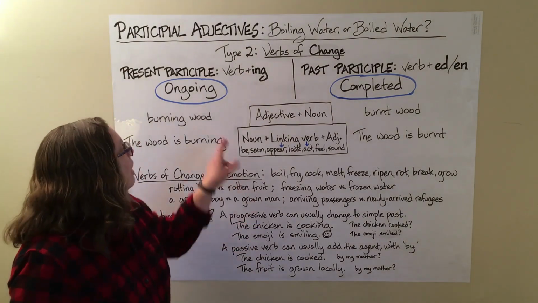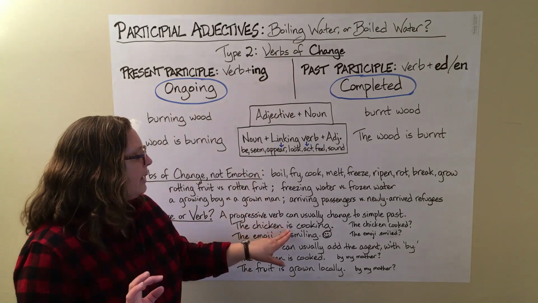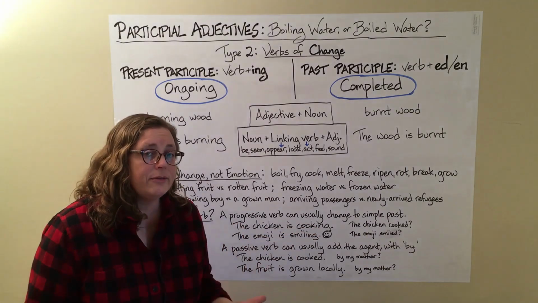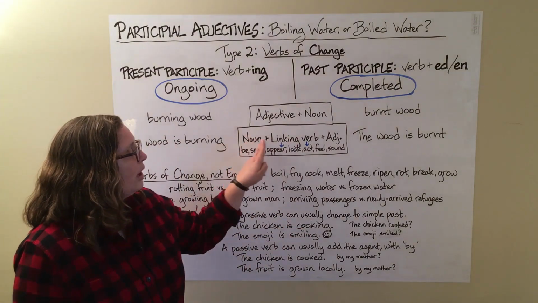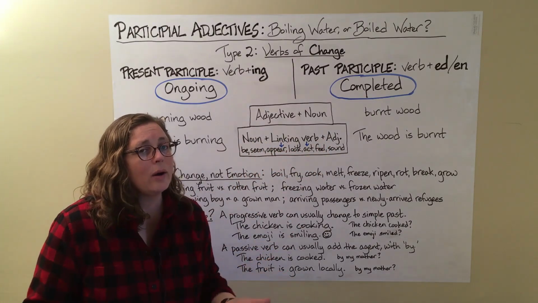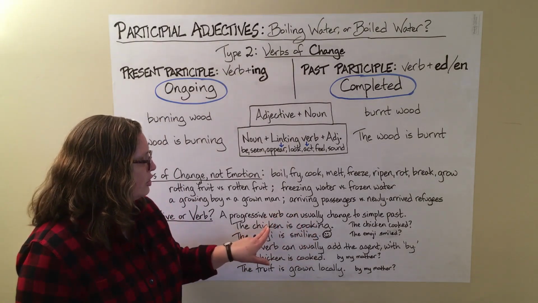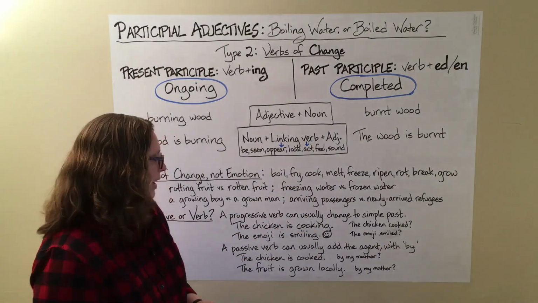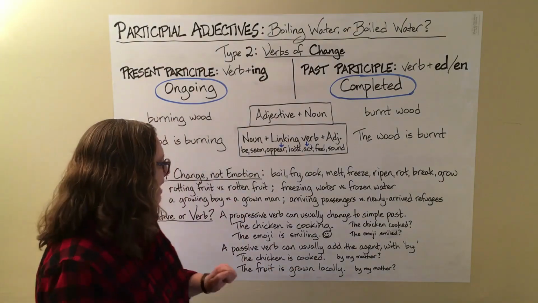So the progressive form, the present participle, the be verb plus ing is a progressive verb in English. So it might be the progressive verb or it might be the linking verb plus the adjective. And this is where we have confusion. The chicken is cooking. Is this an adjective describing chicken or is this a verb talking about ongoing? Actually, there's really no difference in the meaning, but let's just take a look.